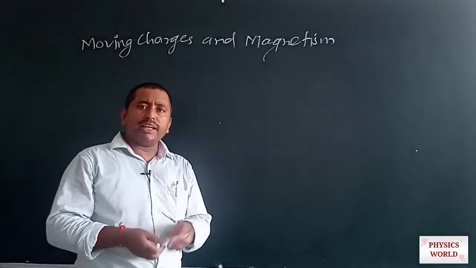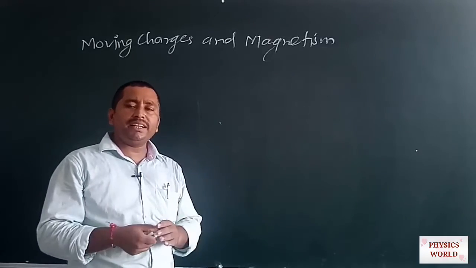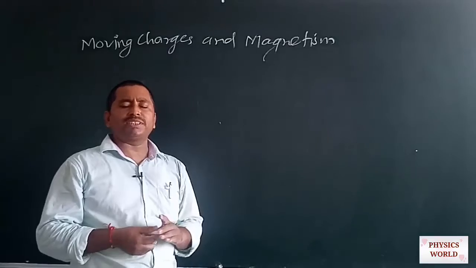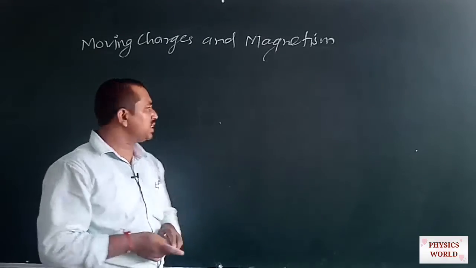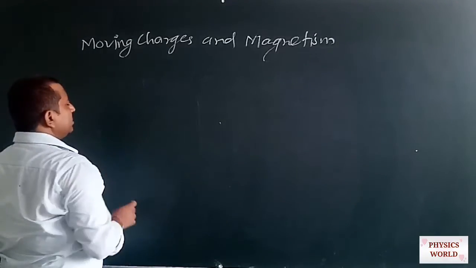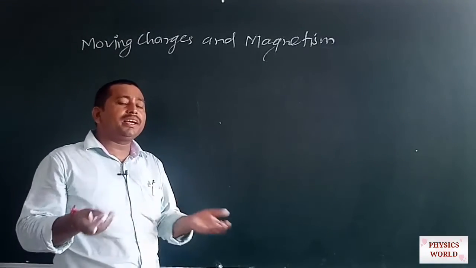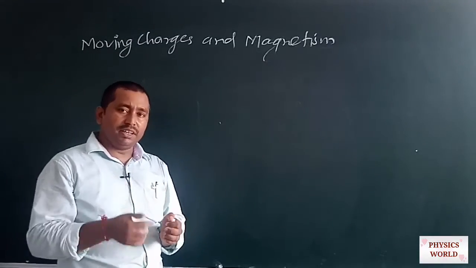So if we assume such a field, that is an electromagnetic field, it means an electric field and a magnetic field, and both are crossed with each other. First we have discussed how we can represent two directions.